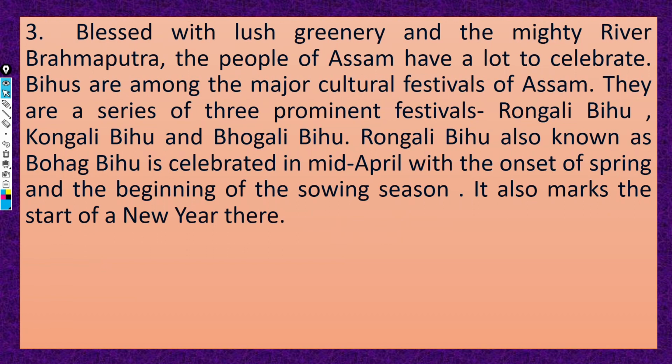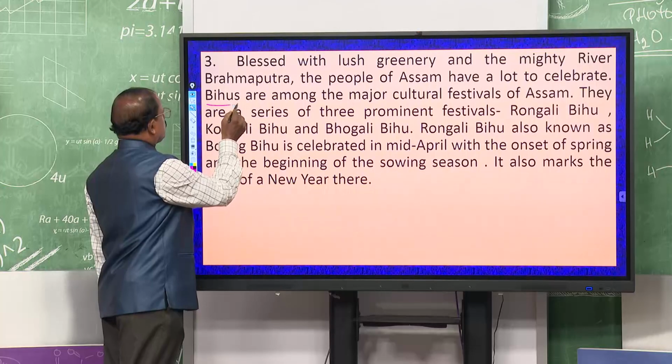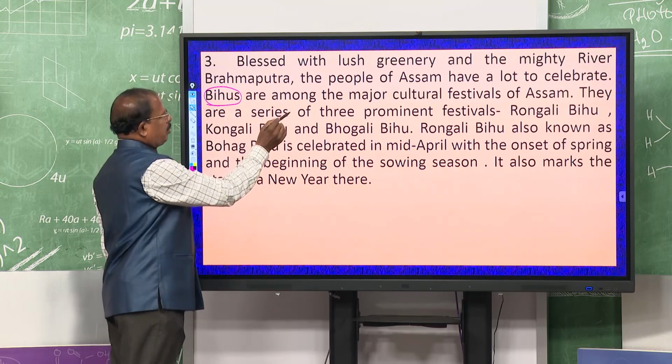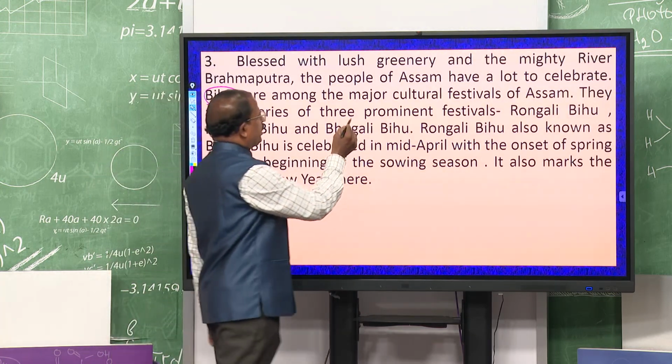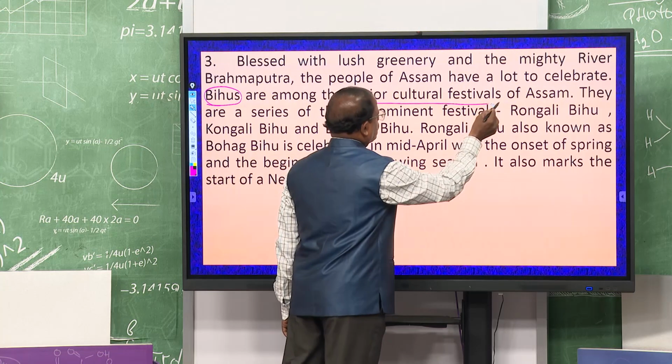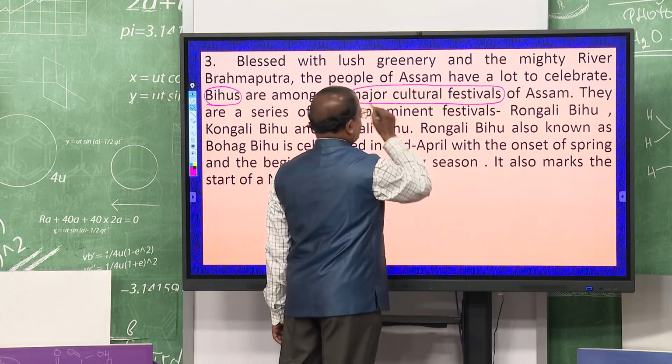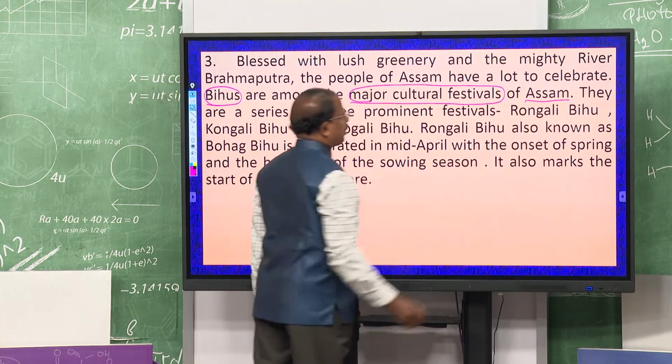So, once again you listen to me. Blessed with the lush greenery and the mighty river Brahmaputra, the people of Assam have a lot to celebrate. Bihus are among the major cultural festivals. So, major cultural festivals are Bihus in Assam, right.